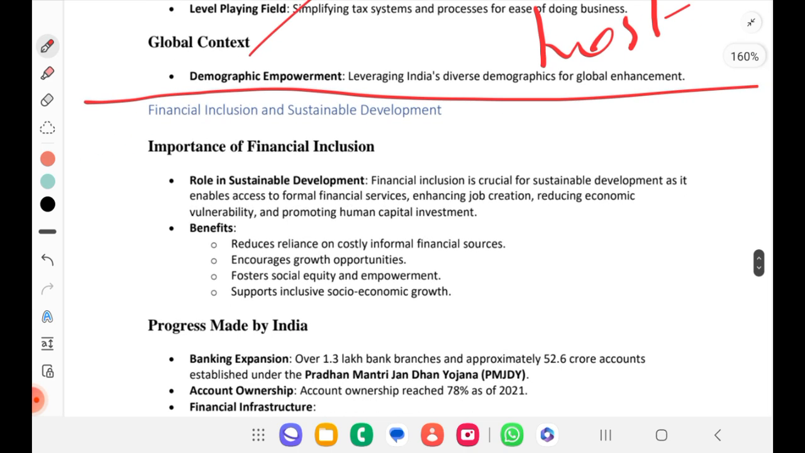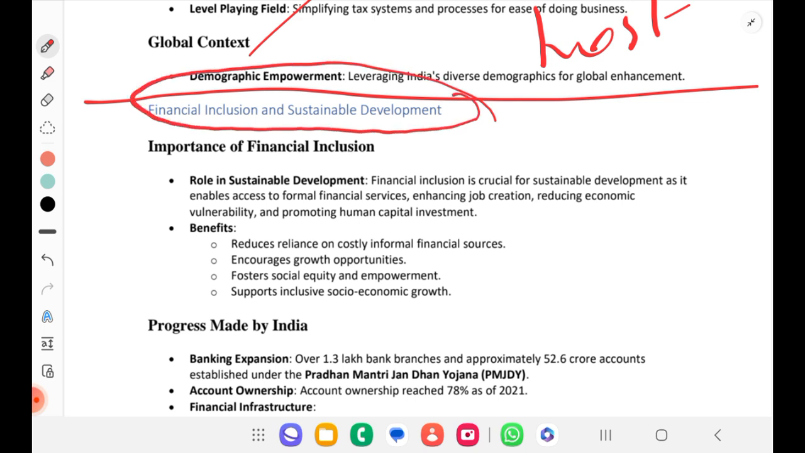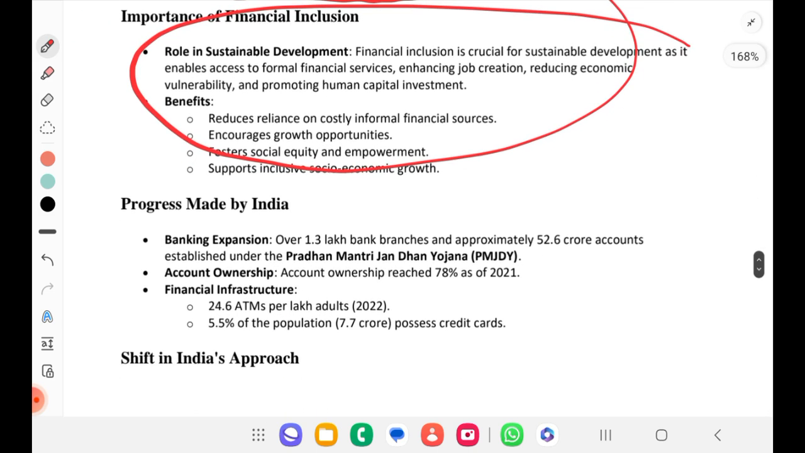Then we'll see how financial inclusion and sustainable development interrelate. The importance of financial inclusion, why it is important, we already saw. Role in sustainable development: financial inclusion is crucial for sustainable development as it enables access to formal financial services, enhancing job creation, reducing economic vulnerability and promoting human capital investment.